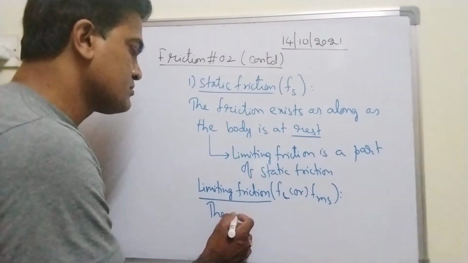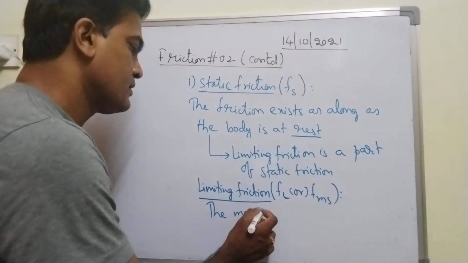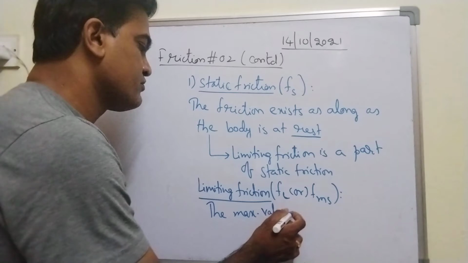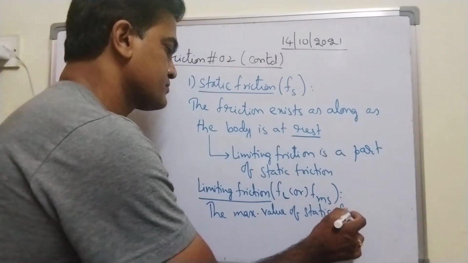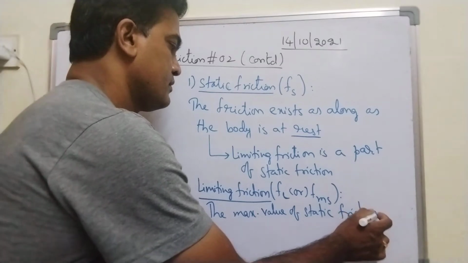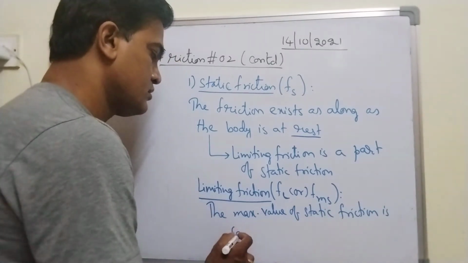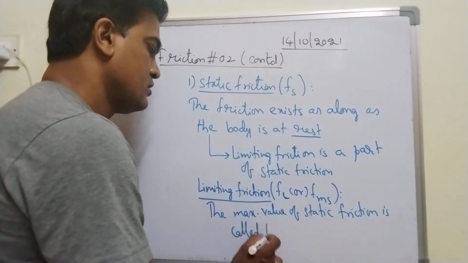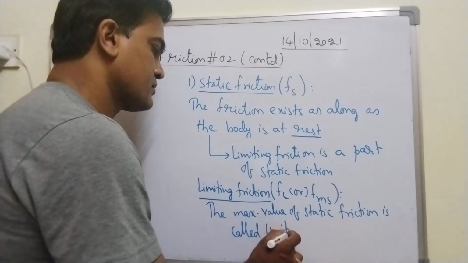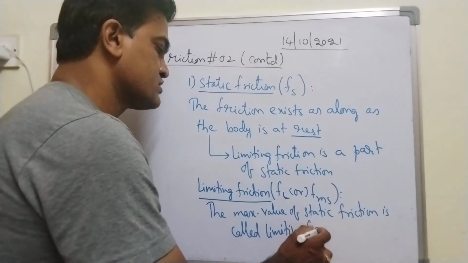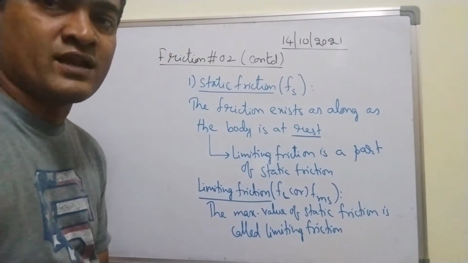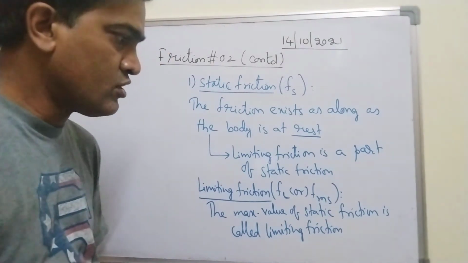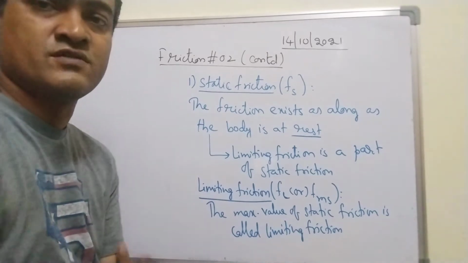So the maximum value of static friction is called limiting friction. Yesterday I explained the graph; you will understand all these definitions from the graph itself.